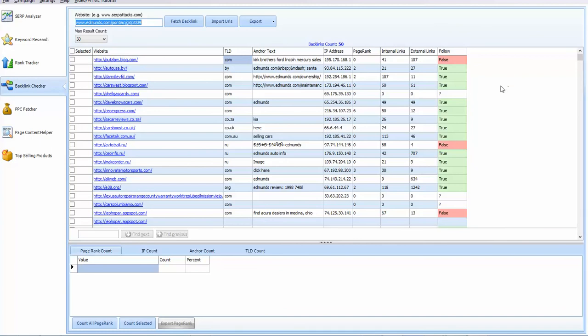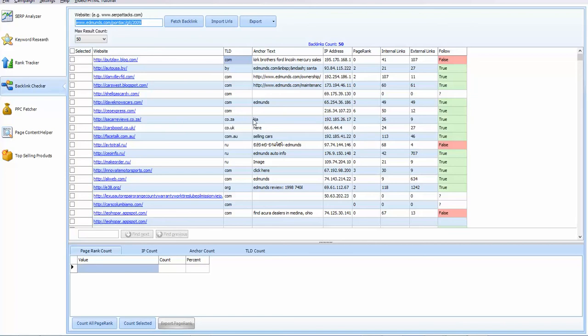Well, we know that we want to try to copy what they have. We want to get the same backlinks that they have because obviously they're doing something right because they're number one in Google, right? Okay, it's also going to show where it says follow, where they say true, these are dofollow links, so that's good.